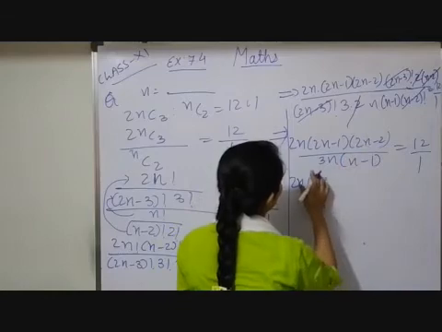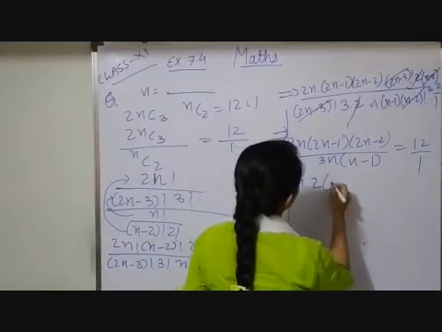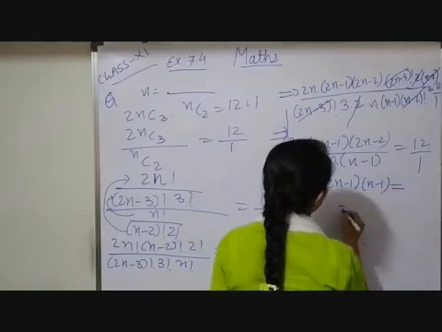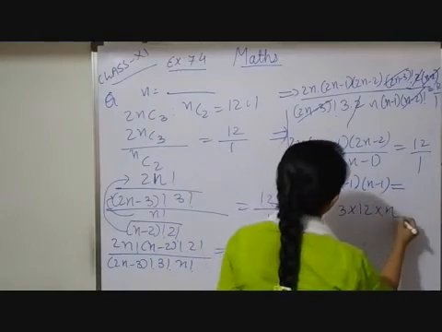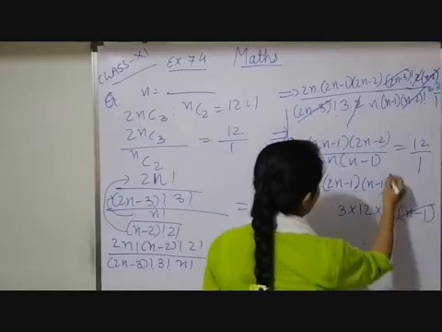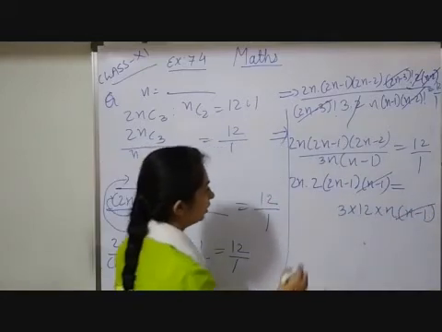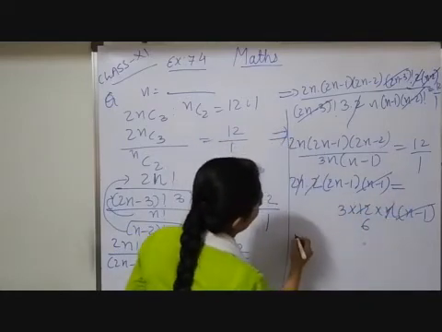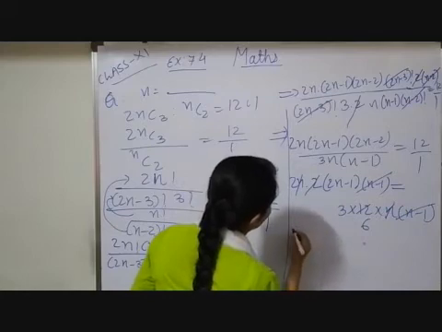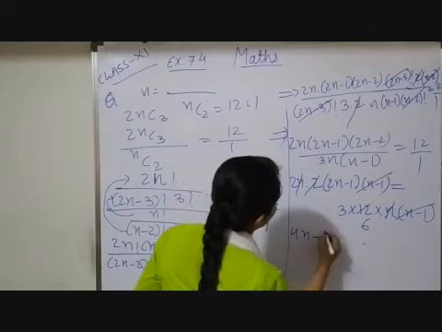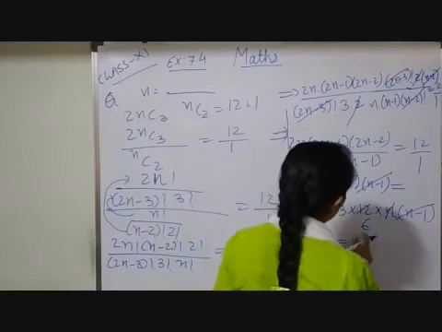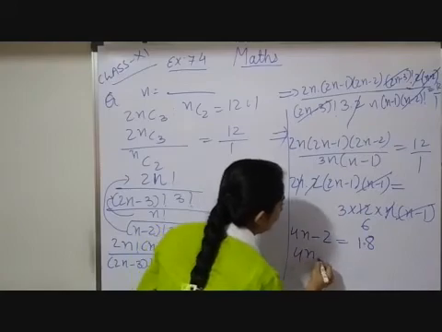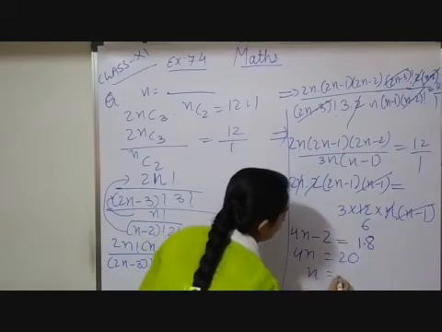From here if I take out 2 common, 2 into (2n minus 1) into (n minus 1) is equal to 3 into 12 into (n minus 1). Again n minus 1 will be cancelled out. 2 sixes are 12, n again cut. So now you have 2, if I multiply inside, it will be 4n minus 2 which is equal to 18. So 4n is equal to 20. So n is equal to 5.